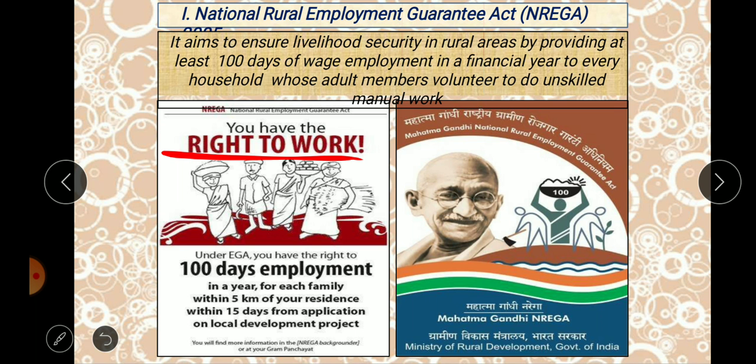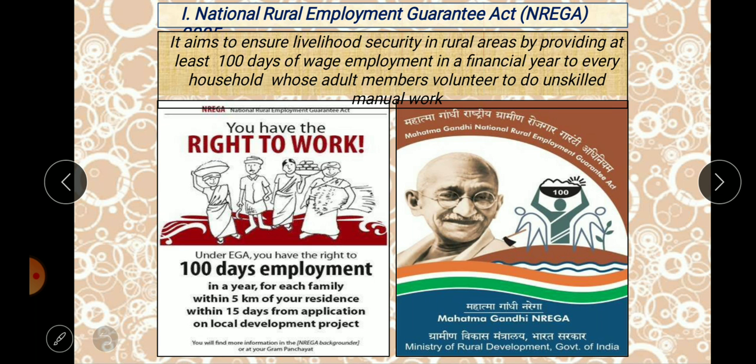So they go for the wage works like cleaning the nearby areas, or cleaning the water bodies, like a river that might be flowing in this area. Those kinds of works will be done by them. Okay, so that is coming under the NREGA. This provides employment opportunity for all the people in the rural areas to earn at least a meager amount. So what is the payment that is being given? They will be getting 270 or 250. That will be the payment which they will be getting every day.